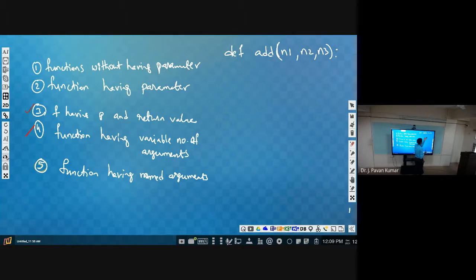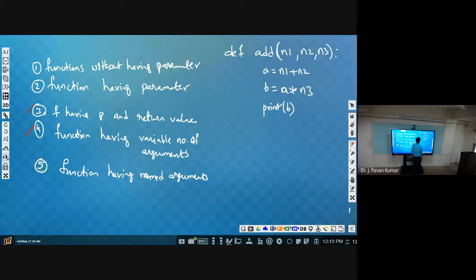The functionality is that we calculate a as n1 plus n2, then b is equal to a into n3. So consolidated, it is n1 plus n2 into n3. We get this b value, and we print the b value.